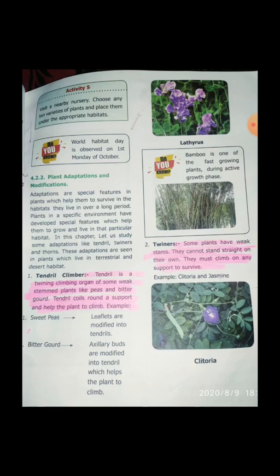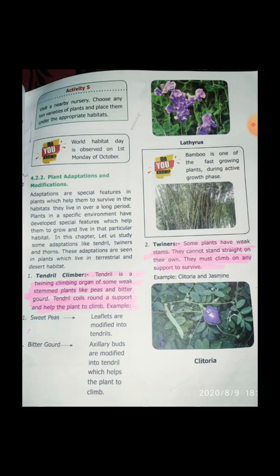Tendril is the twining climbing organ of some weak stemmed plants like peas and bitter gourd. Did you see the peas and bitter gourd, children? Vegetables. So these peas and bitter gourd have tendril climbers, a climbing organ of some weak stemmed plants. Tendrils coil round a support and help the plant to climb. These tendril coils only support the plant to climb over the tree or anything else.